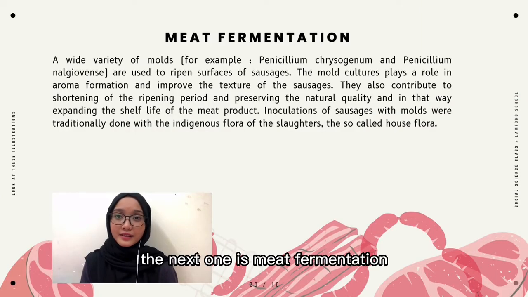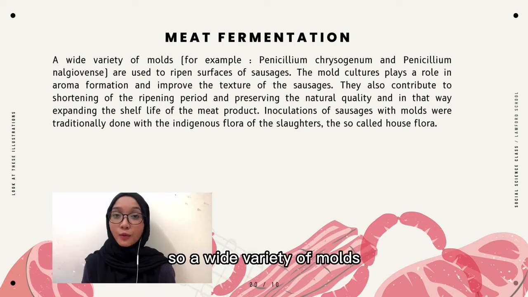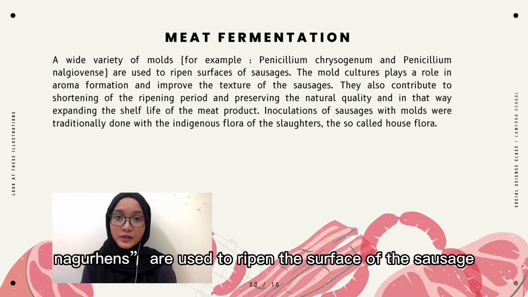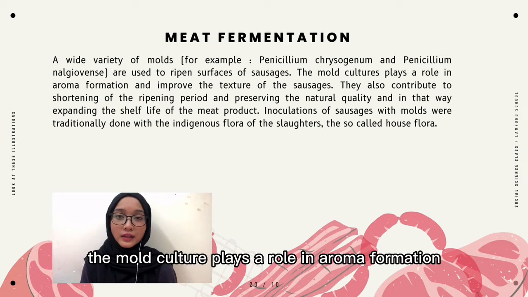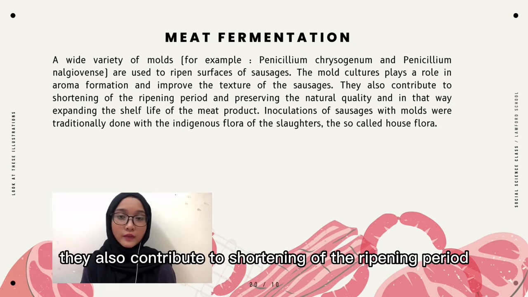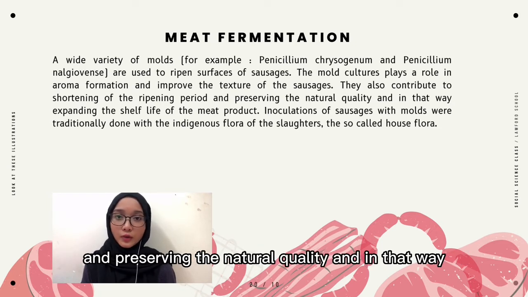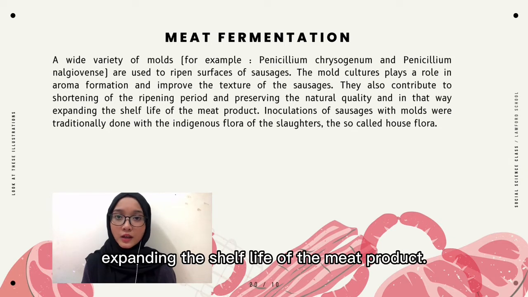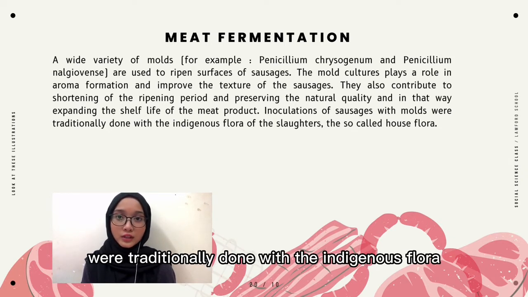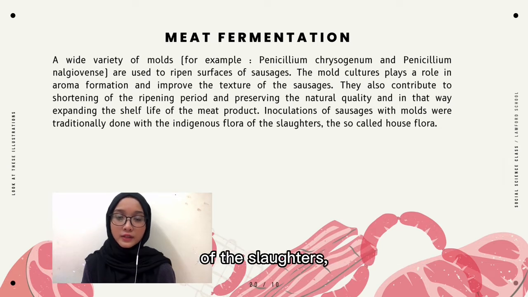The next one is meat fermentation. A wide variety of molds, for example Penicillium chrysogenum and Penicillium nalgiovense, are used to ripen the surface of the sausage. The mold culture plays a role in aroma formation and improves the texture of the sausage. They also contribute to shortening of the ripening period and preserving the natural quality, and in that way expanding the shelf life of the meat product. Inoculation of sausage with molds was traditionally done with the indigenous flora of the smokehouse, called house flora.